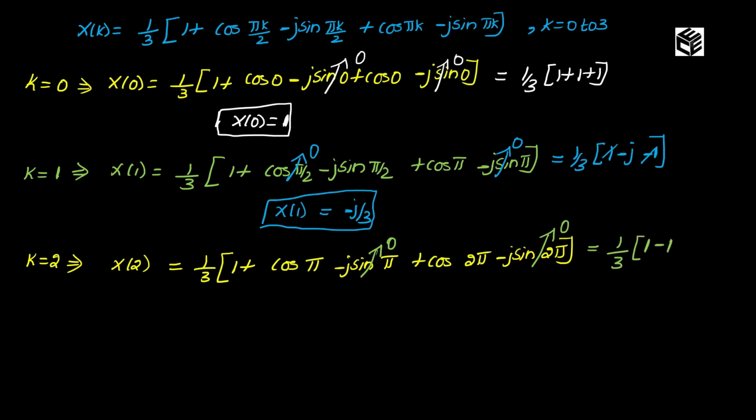So minus 1 plus cos 2 pi. 2 pi is plus 1. So it is plus 1. Now my answer will be x of 2 is equal to plus 1, and minus 1 will get cancelled. It is 1 by 3.